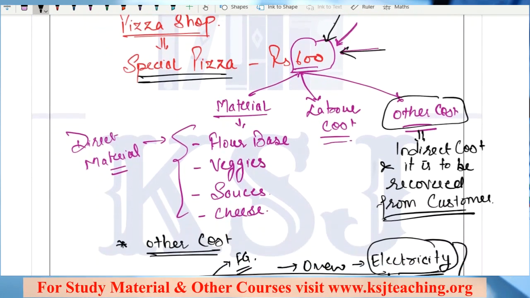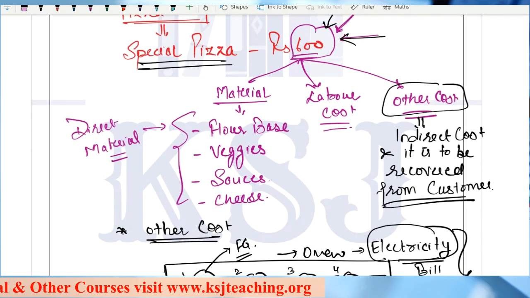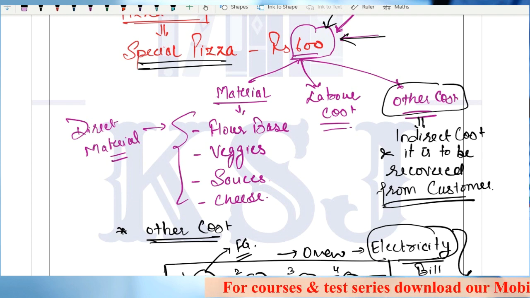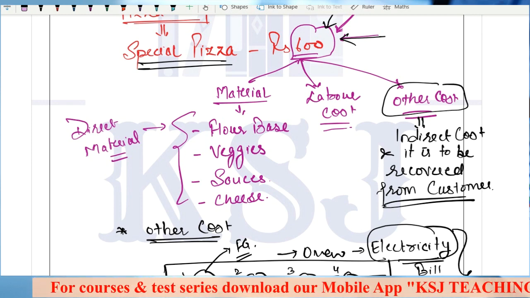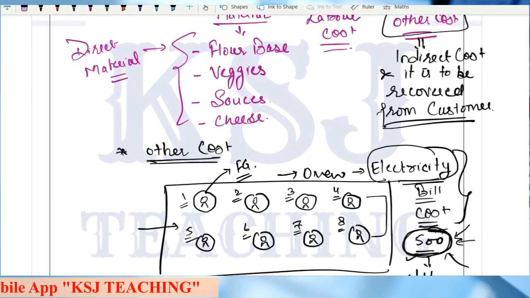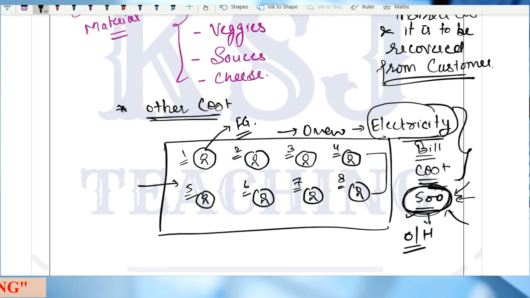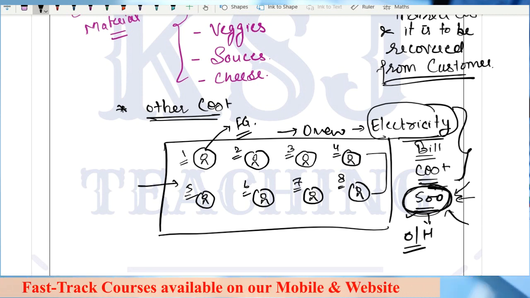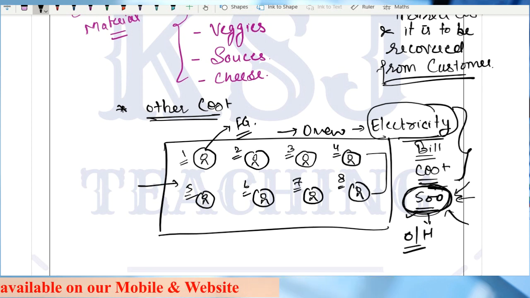I hope this is clear. Just go through it very calmly, think about it, listen to each and every word very clearly. It might not fit in your mind in one go. Rewind the video, listen to it again and again, and try to analyze the situations. I have tried my best to explain that this 500 is for all the 8 pizzas, but it is to be distributed among all these pizzas so that the price can be recovered. Okay, we'll take another example relating to this. We'll continue this example, one more example, so that it is clearer to you.